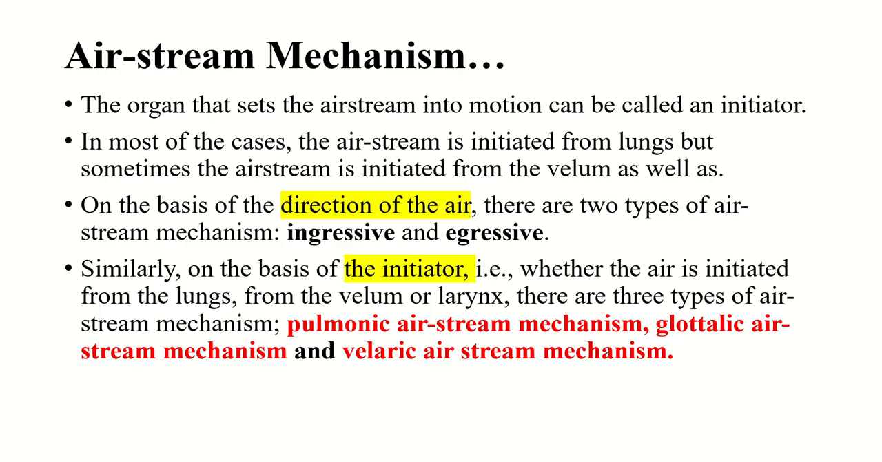So, the point to be noted here is that on the basis of direction of the air, there are two types of air stream, namely ingressive and egressive. Let me repeat again. If the air goes in, that is ingressive. If the air goes out, that is egressive. And next, on the basis of the initiator, again there are three types of air stream, namely pulmonic air stream mechanism, glottalic air stream mechanism, and velaric air stream mechanism.